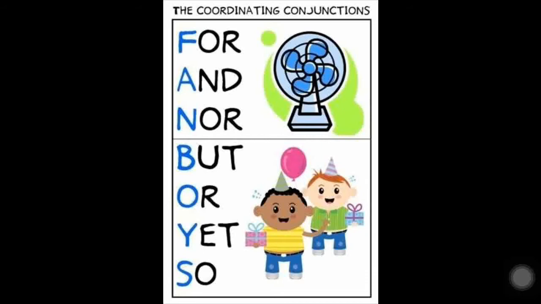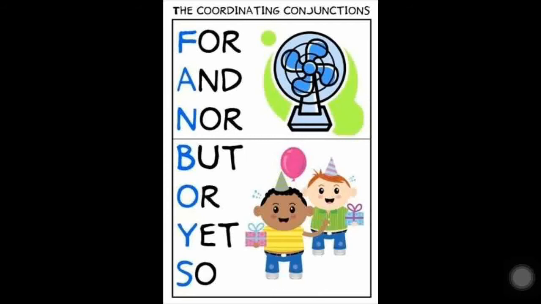Now a simple example I'll give you. Your father will ask, "Beta, what do you want to eat today? Idli or dosa?" What am I saying now? Idli or dosa. When I'm saying or, that is nothing but the conjunction here. So there is an option for you. Idli or dosa. What breakfast do you want to have? So, or is the conjunction in between the two words, idli and dosa. Hope you are understanding.